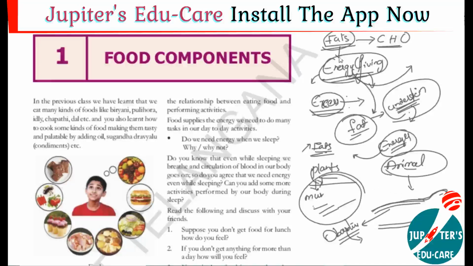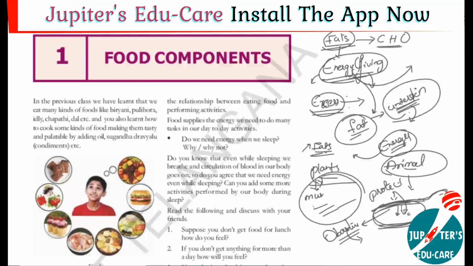And this fat stored under the skin provides shape and energy, and not only that, it protects the internal parts of the body, because it acts as a cushion. It is like a covering of the internal parts.